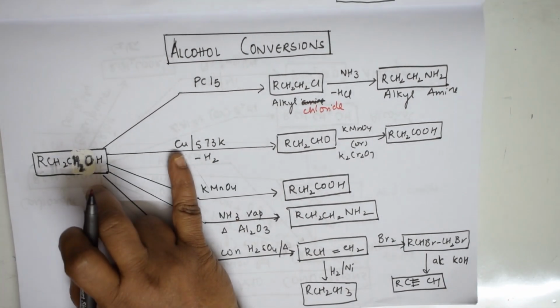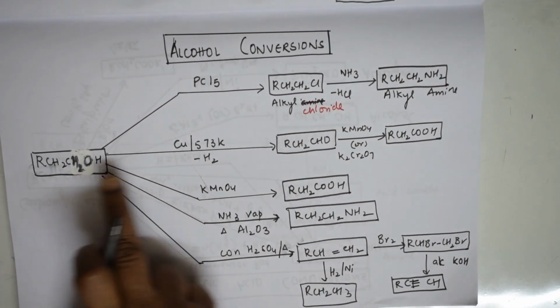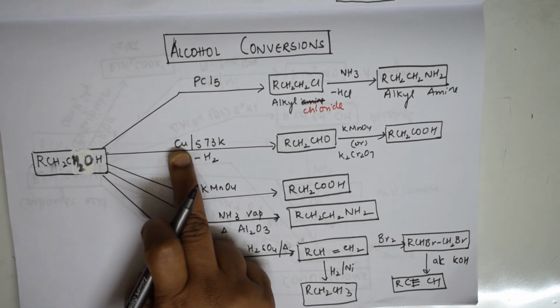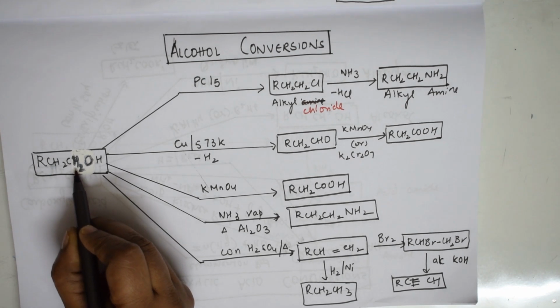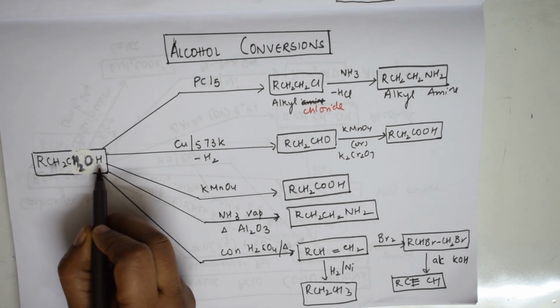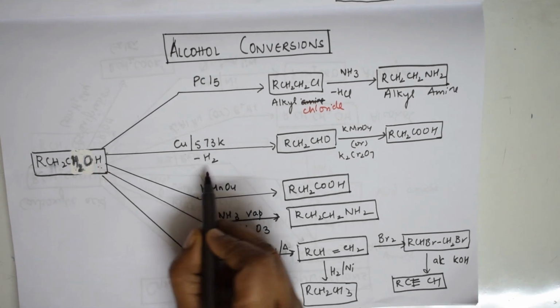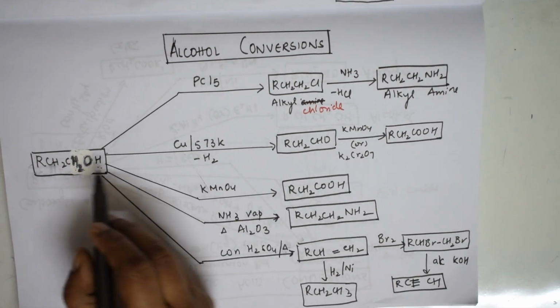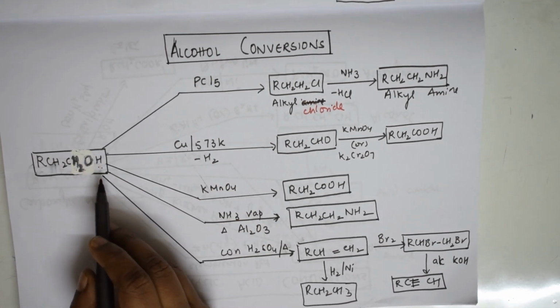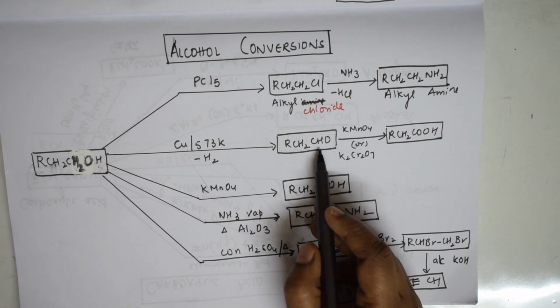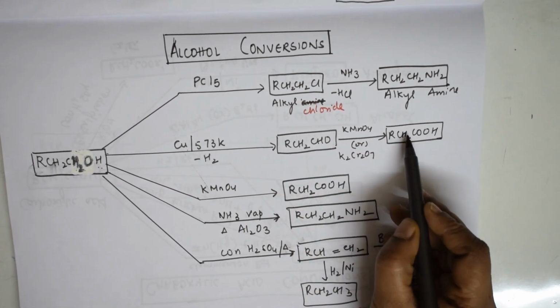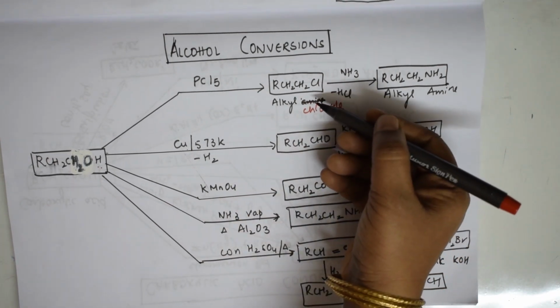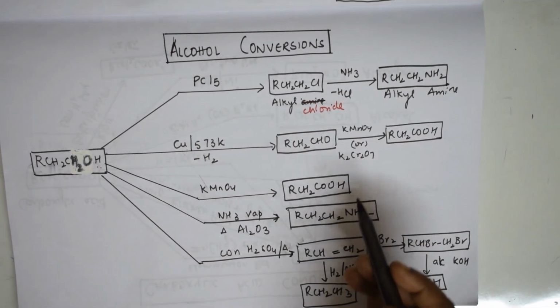Further, what did I do? Alcohol on using a reducing agent goes to aldehyde. When you are using copper, a metal catalyst, we are trying to take out one hydrogen from here, one hydrogen from here. Reduction, no? Removal of hydrogen. This is what I did. So in the presence of copper, alcohols are converted to aldehydes. Aldehydes on oxidation give acids, so here we are adding oxygen. Done. This is one possibility, and this is one more possibility.